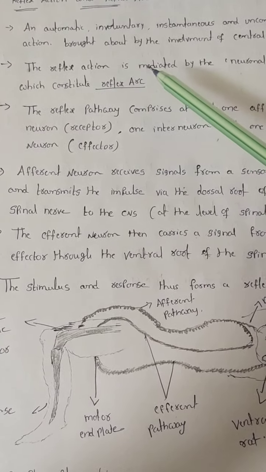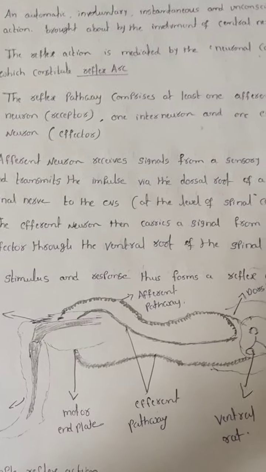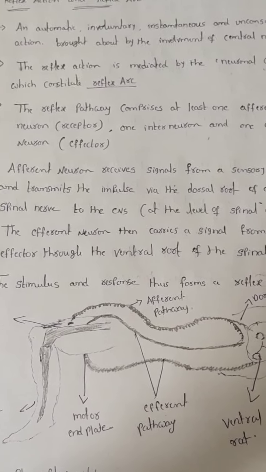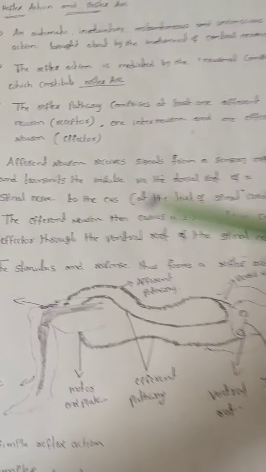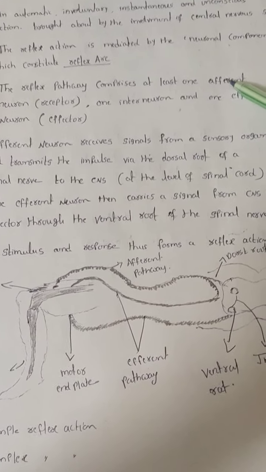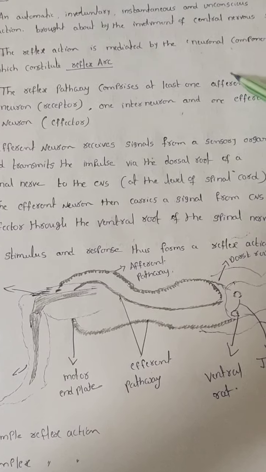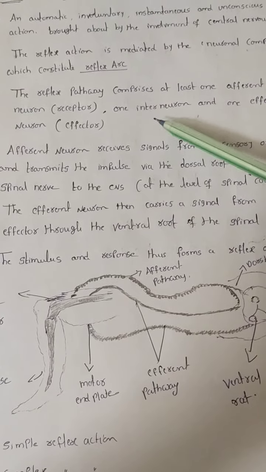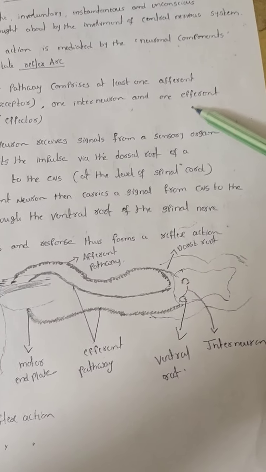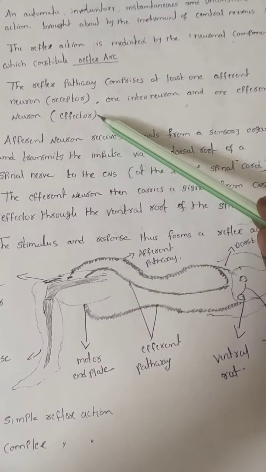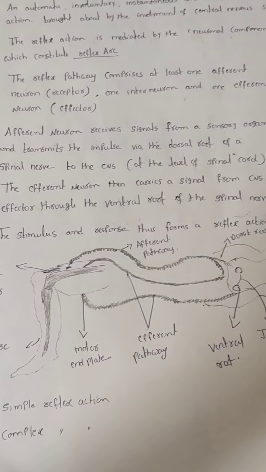Now this is called a reflex arc. Here we can give arc. Arc indicates it is like an arch-like process. See, in this reflex pathway, at least it consists of an afferent neuron. Afferent neuron indicates sensory neuron, that is the receptor, one interneuron and one efferent neuron, that is called a motor neuron, that indicates the effector.